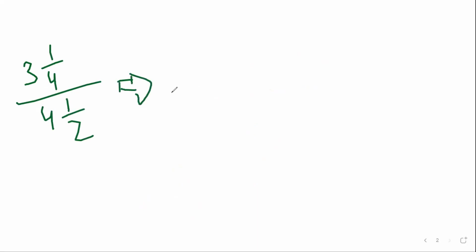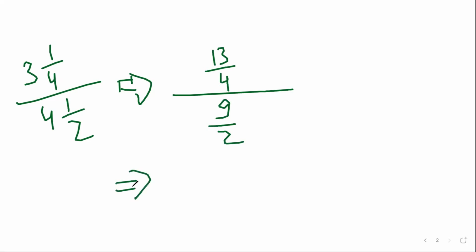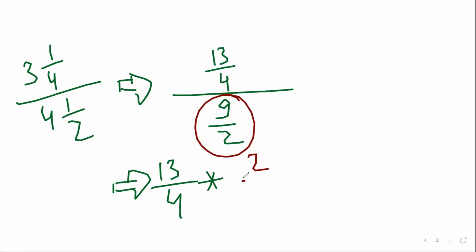Satya, how should I do this? So the first one will be 13 upon 4. Shabash. And the second one will be 9 upon 2. Then we have to multiply it. What should I do? 13 upon 4 into 9 upon 2. Oh, it's not 9 upon 2, sorry, it's the reciprocal. 2 upon 9 is its reciprocal.